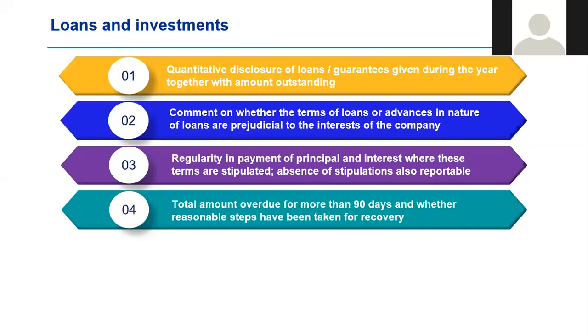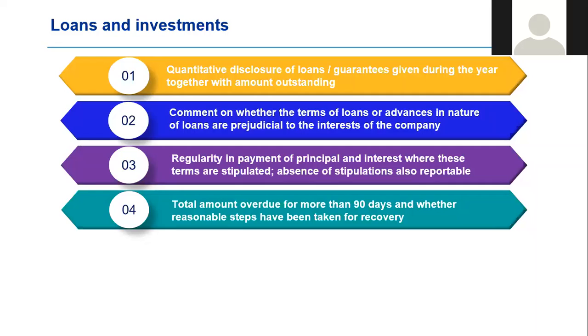Now you will come back to me and tell me that items 1 to 4 were already in existence in CARO 2016. But the biggest difference is CARO 2016 dealt with these in the context of loans given to parties covered under Section 189, entities in which directors are interested or related parties, to put it broadly. But CARO 2020 takes that rider away. It talks about all loans, and that, as you can now imagine, just completely changes the dimension or the landscape